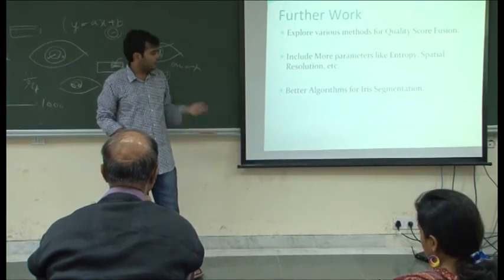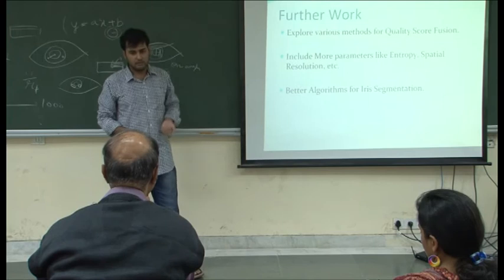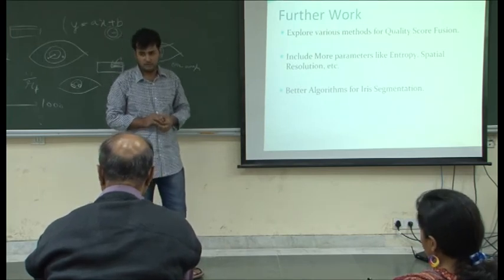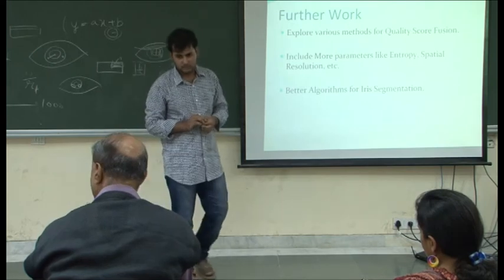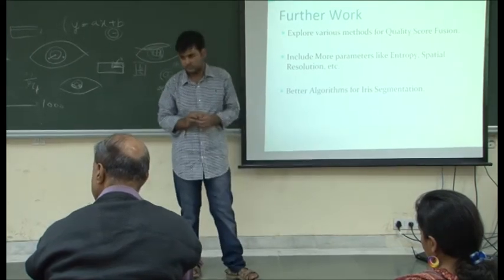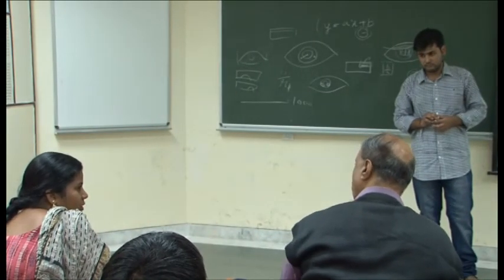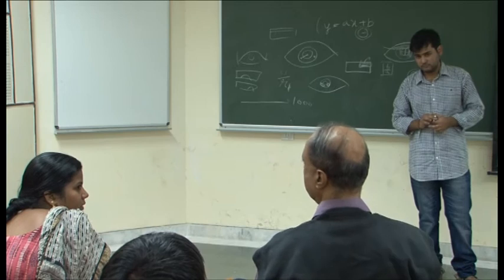But how can I utilize it, that was not clear. So how many of them are having good randomness?